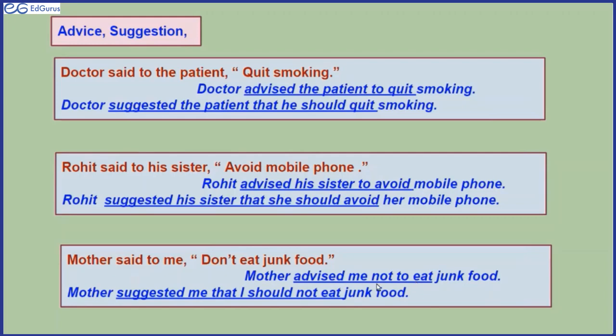Advised me not to. If I say mother said to me, eat healthy food, you would say mother advised me to eat healthy food. Right? But when there is a negative imperative, then you have to write not before to, and the rest of the sentence is the same.